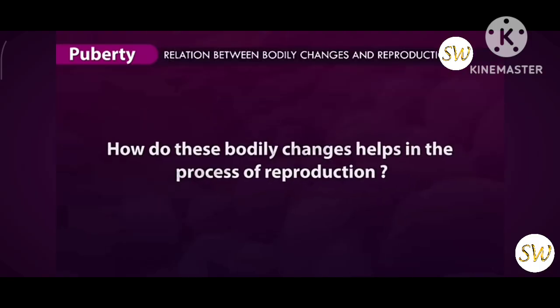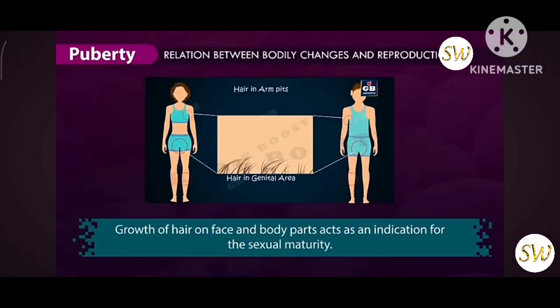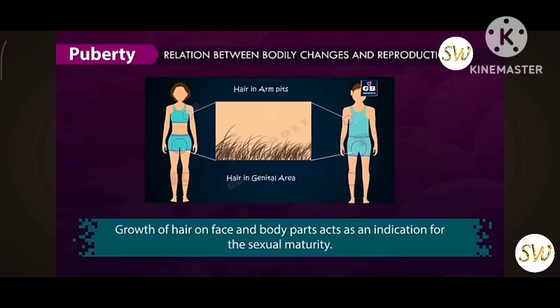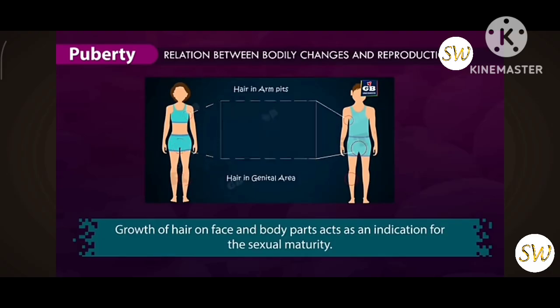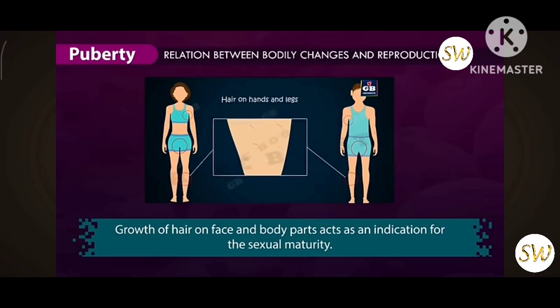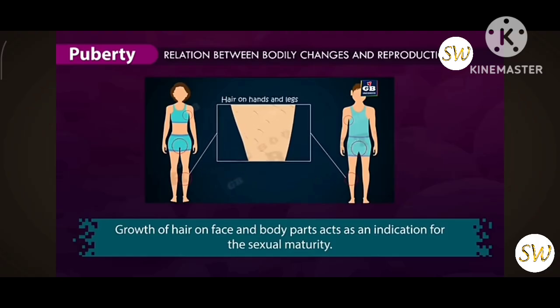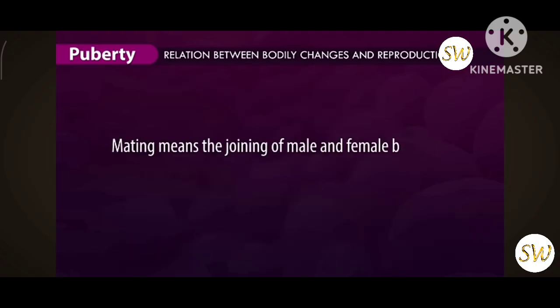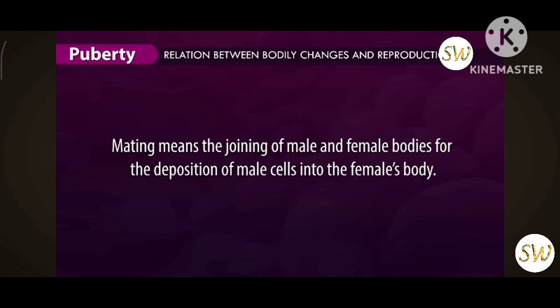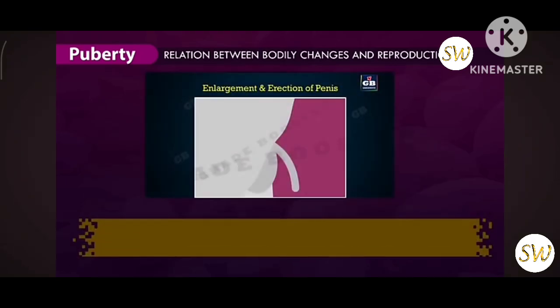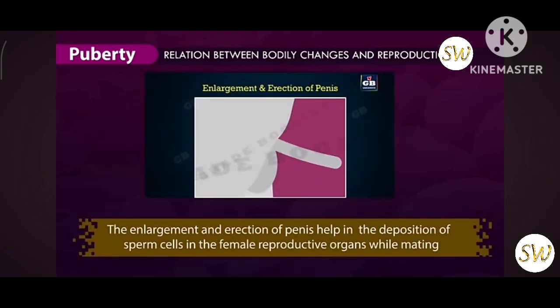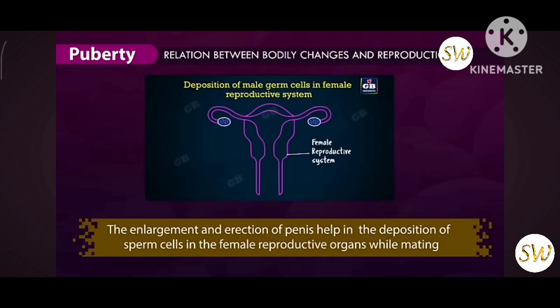How do these bodily changes help in the process of reproduction? Growth of hair on the face and body parts acts as an indication of sexual maturity. This means a sexually matured animal identifies another sexually matured animal for mating with the help of these indications. Mating means the joining of male and female bodies for the deposition of male cells into the female's body. The enlargement and erection of the penis helps in the deposition of sperm cells in the female reproductive organs while mating.